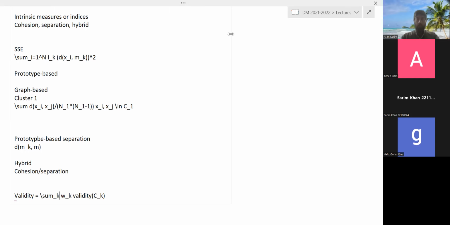Okay? So this is the general way of quantifying the validity of the entire clustering. By the way, the SSE formula we wrote above was in this same form. We had summations over the entire data set, comprising the validity of one cluster, and then you summed it over all clusters.